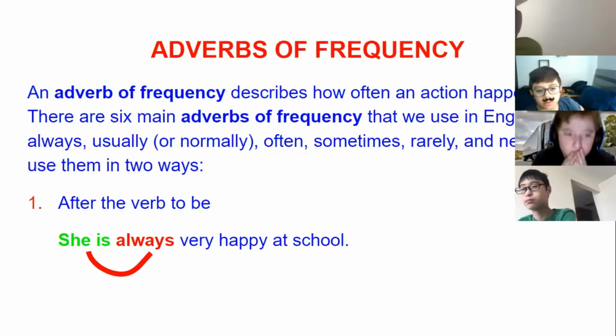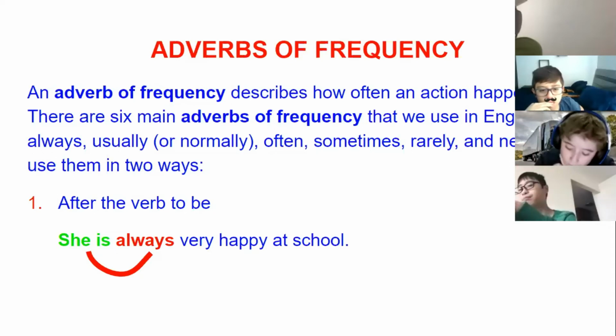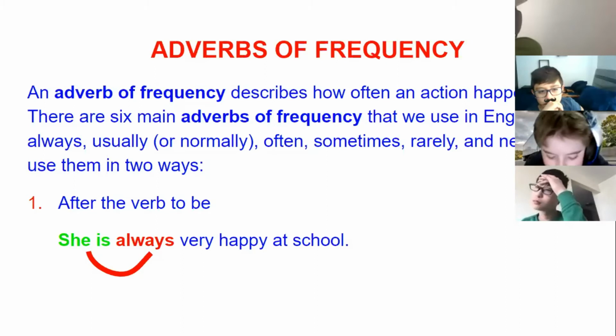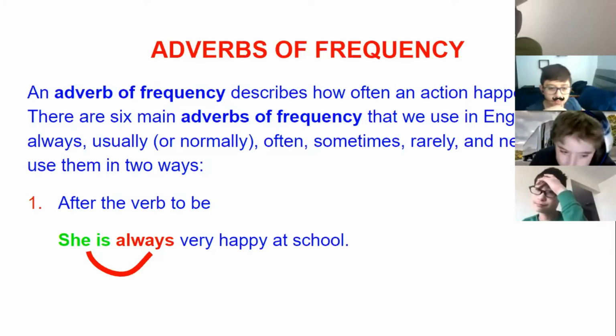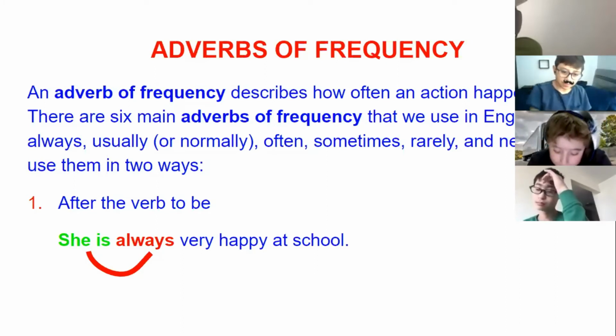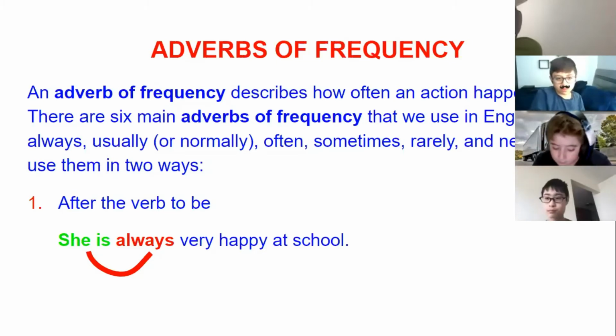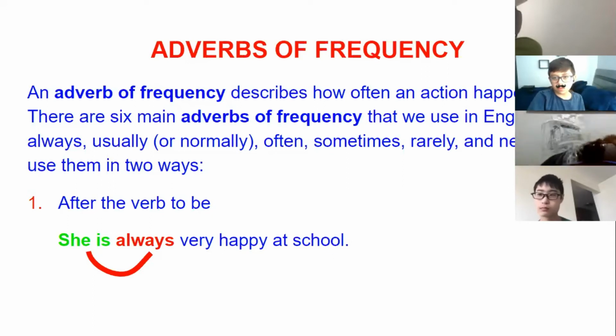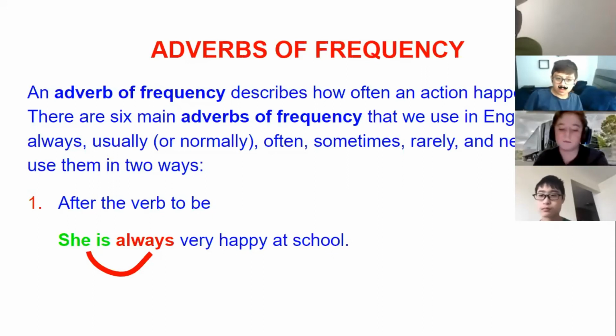Number one, we use it after the verb to be, okay? So let's remember, what is the verb to be? The verb to be is I am, you are, he is, she is, it is, we are, you are, and they are. That is the verb to be. So after the verb to be, we use the adverb of frequency.